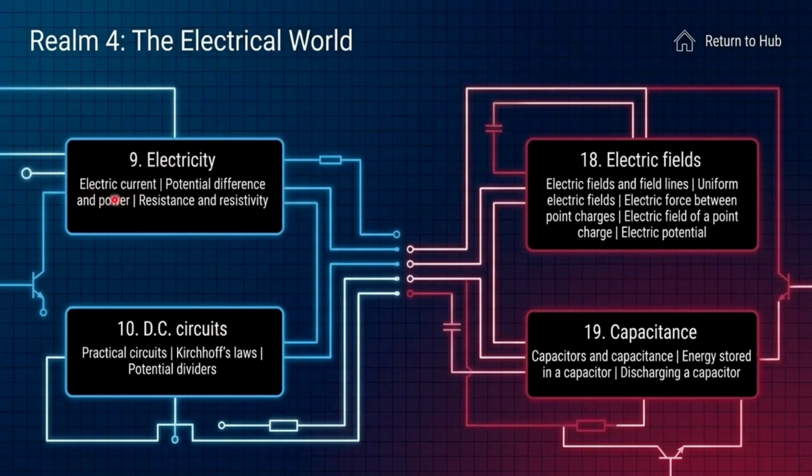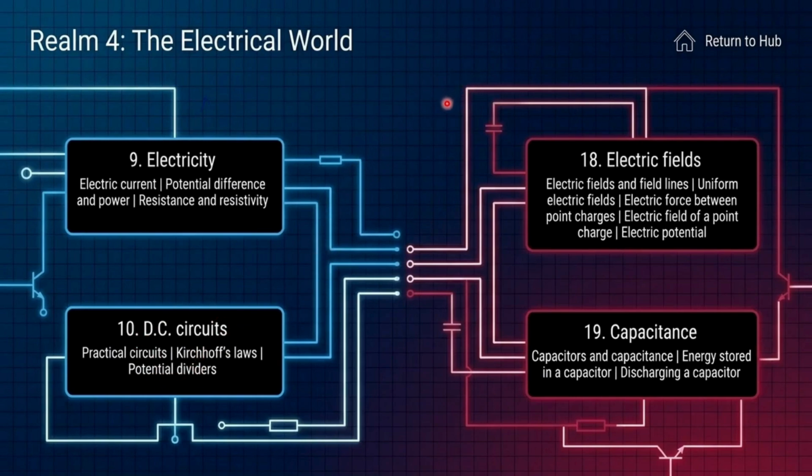In electricity, we have electric current, potential difference, power, resistance, and resistivity. We also discuss Ohm's law in this part, and then we have DC circuits. In DC circuits, very simple circuits. So we have practical circuits, Kirchhoff's laws, potential dividers. This is a kind of practical scenario, not very theoretical, it is practical.